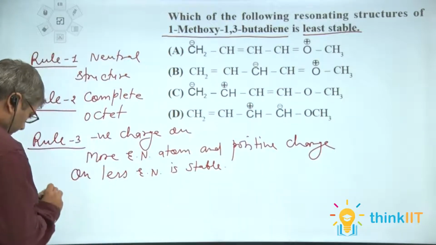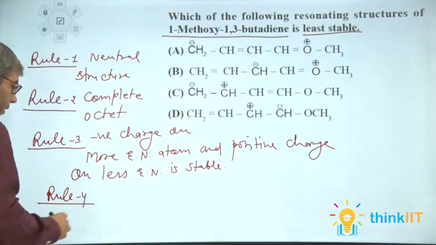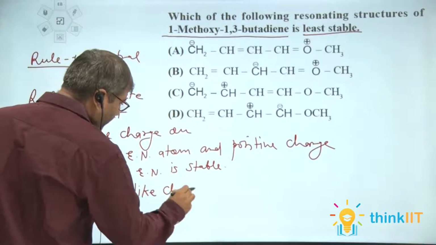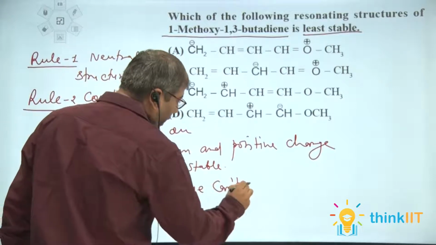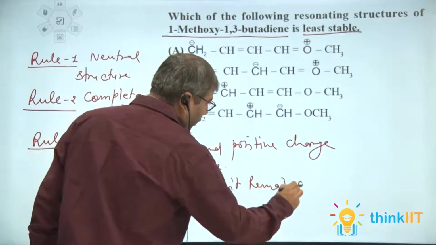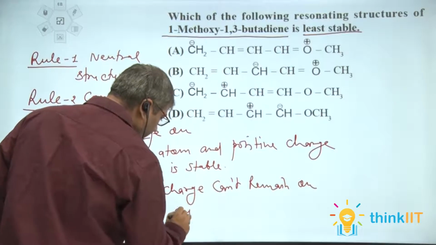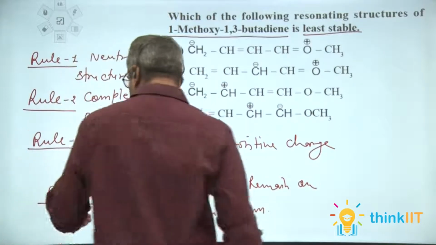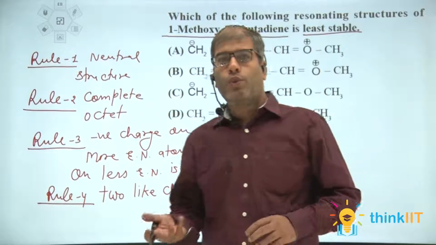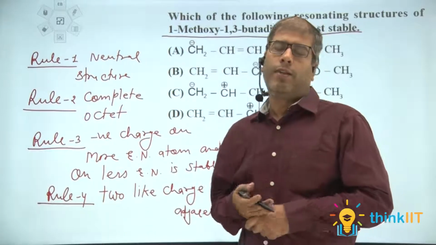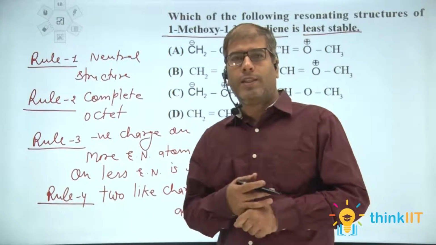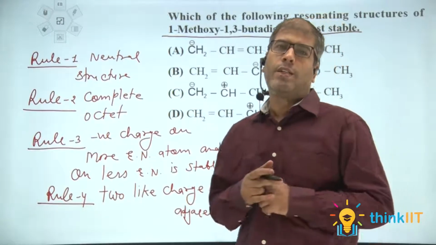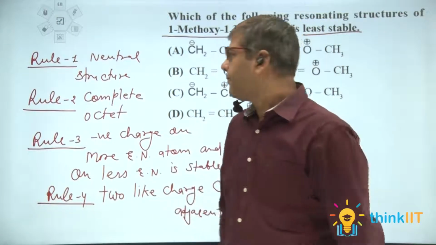Rule 4: two like charges can't remain on adjacent atoms. This rule is related to two identical charges, whether positive or negative, which cannot remain on adjacent positions because two same charges on adjacent positions create repulsion.